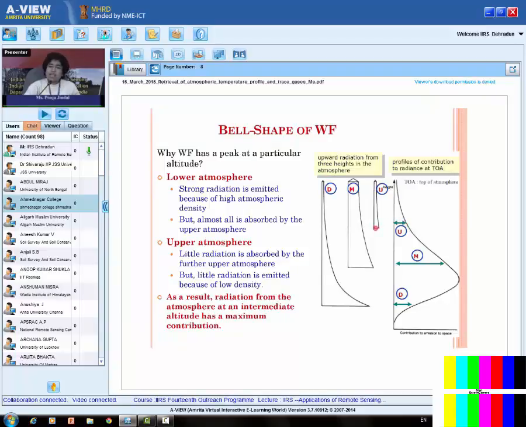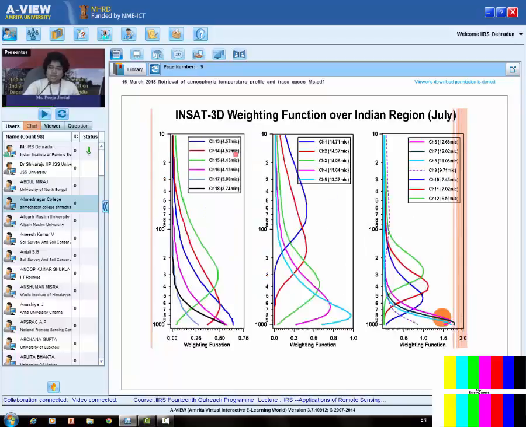Then comes the upper part. From the upper part, the emissions will be less. Why? Because one, temperature will be less as well as the concentration of the gases will be lower. But it will see lesser part of the atmosphere above it. Therefore, absorption will also be less. Then comes the medium part. In the medium part, the emissions will be medium and the absorption will also be in the medium range only, but it lies in such a way that maximum energy reaches from somewhere in the middle level. So that's how we get this shape, which is called a bell shape of the weighting function. So this is the example of the weighting function for INSAT 3D sounder.